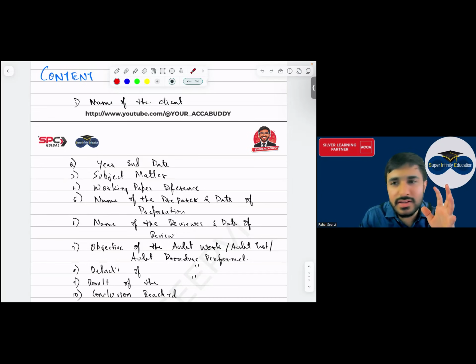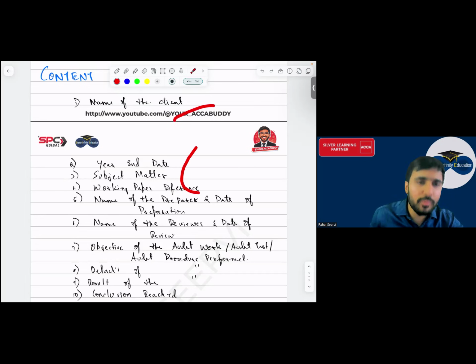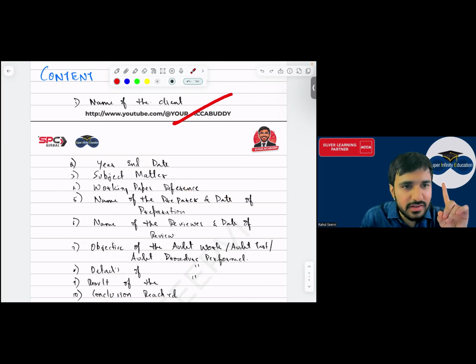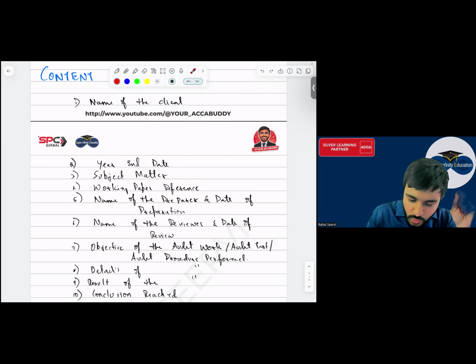जैसे थीसिस रिपोर्ट लिखते कि नहीं, जब एक मूवी बनती है, when you make a movie everyone writes down each and everything, ये सीन के बाद में ये होगा. Same way here, also you have to mention each and everything: the name of the client, year end, what is the subject matter, then working paper reference, if you have taken any reference from anywhere, mention that. Then name of the preparer and the date of preparation, then name of the reviewer, who is doing the review of this.